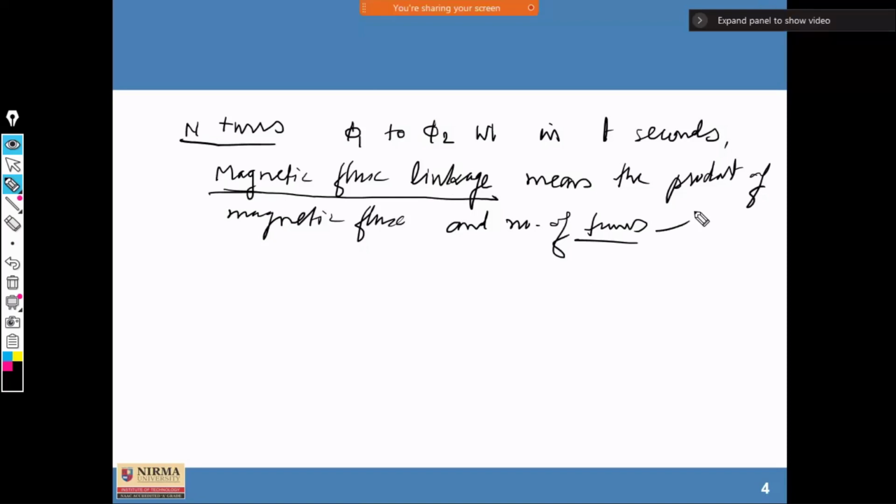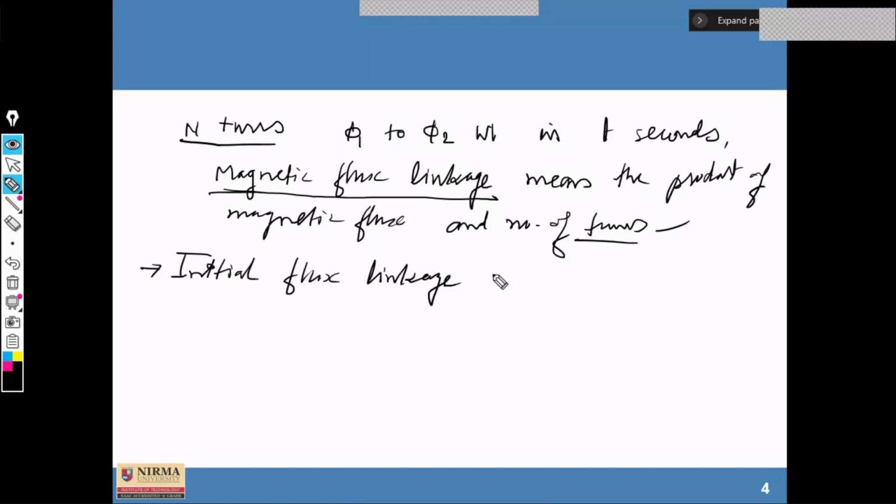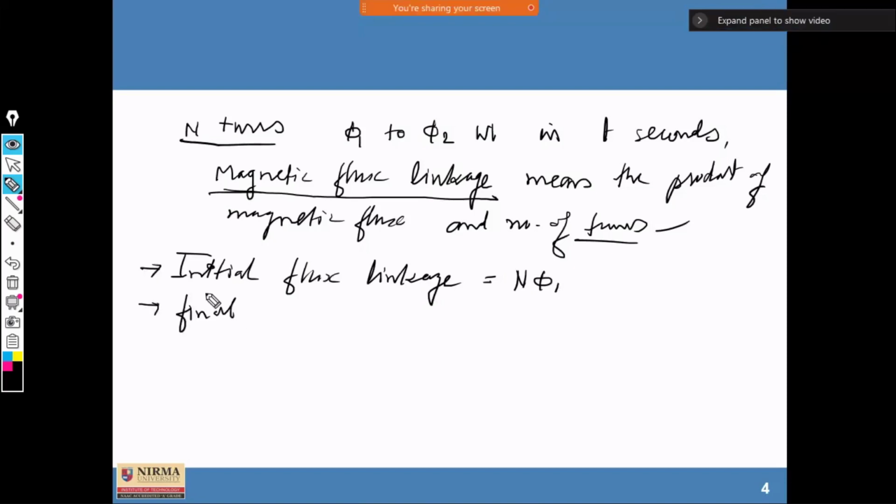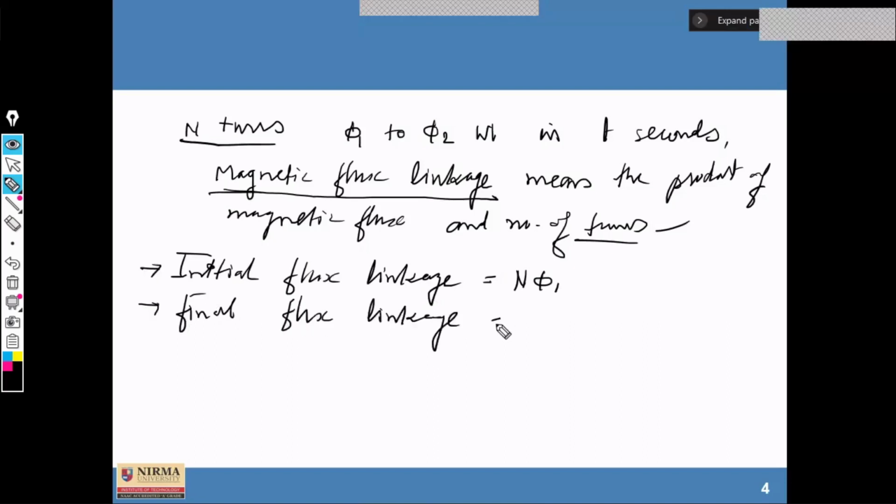So we can write it in the form of an expression also. The initial flux linkage, with the number of turns N, is N phi 1. Similarly, the final flux linkage after t seconds is N phi 2.